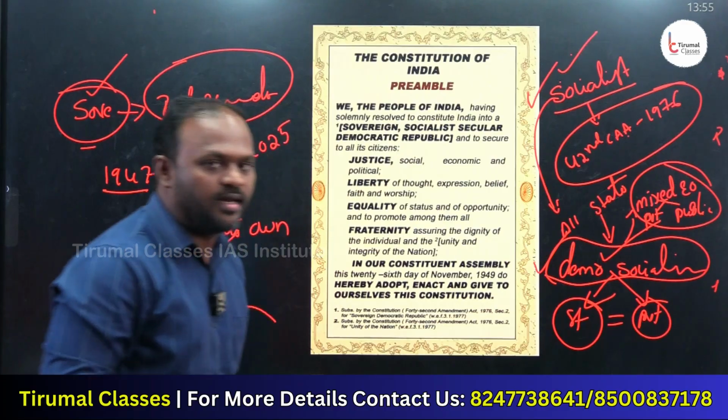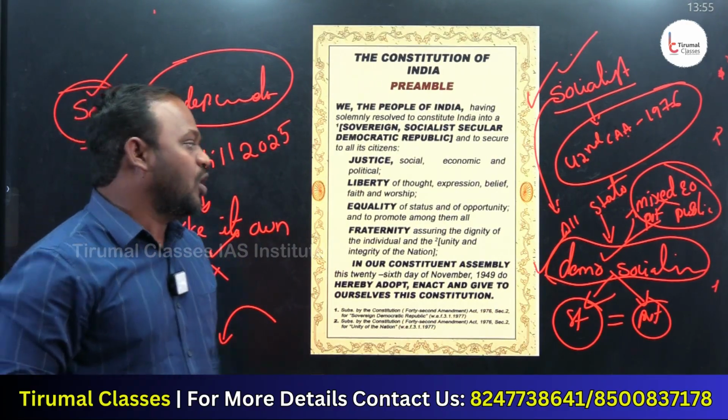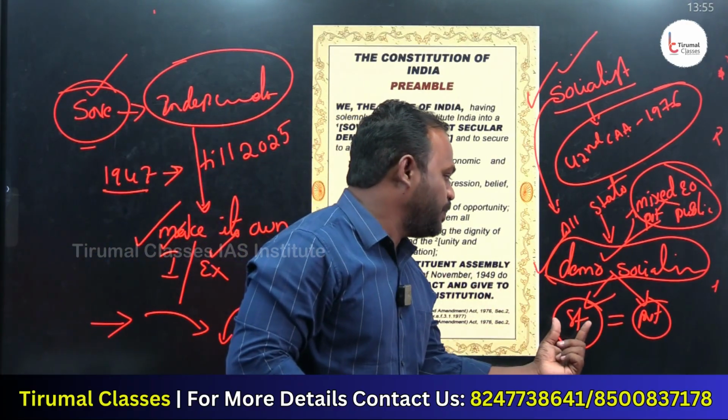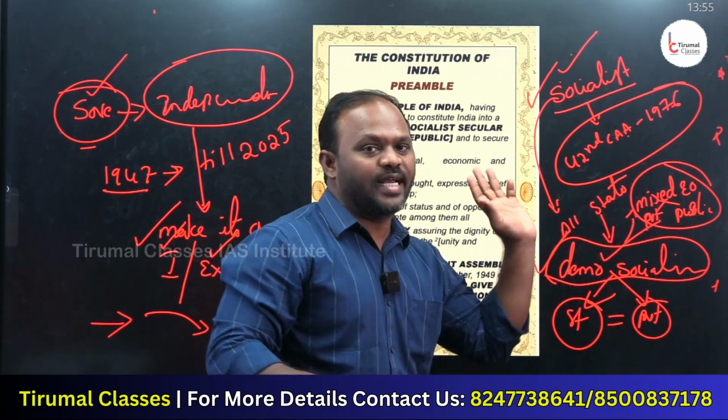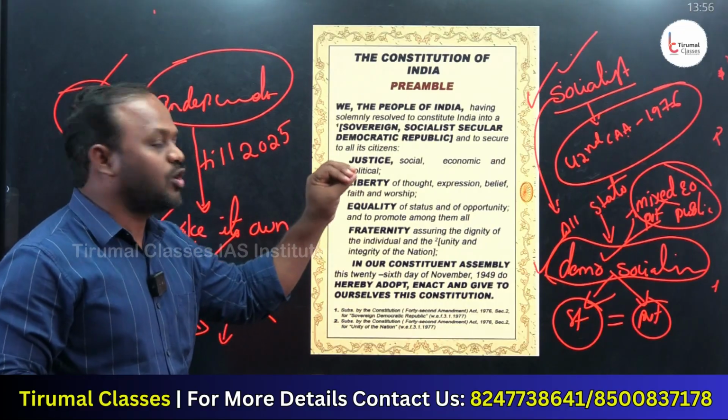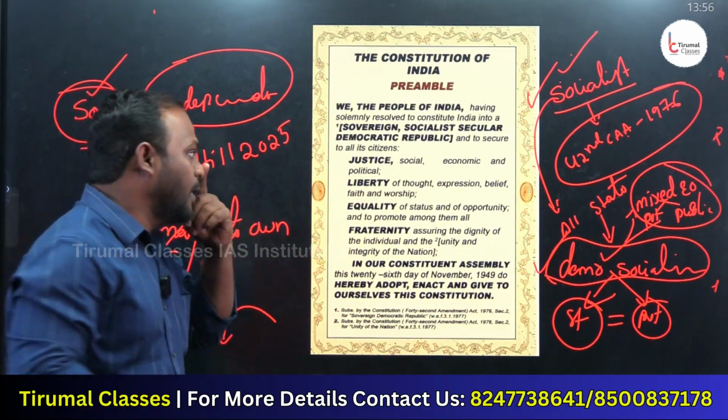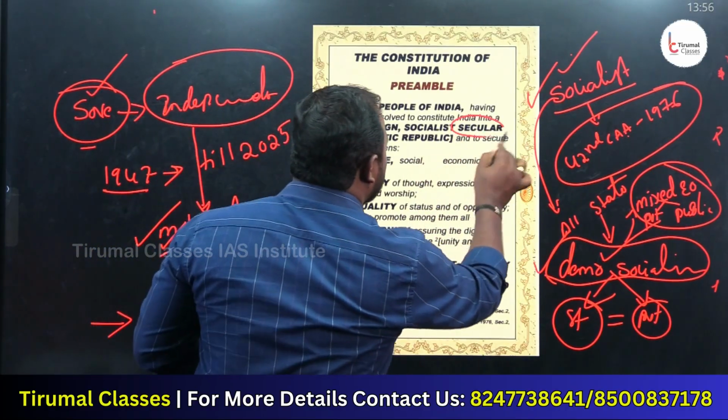Democratic socialism, mixed socialism or Gandhian socialism, where public and private sectors have more or less equal roles. We can see a mixed economic model. That is what is called a socialistic state. The next one we will talk about is secular.